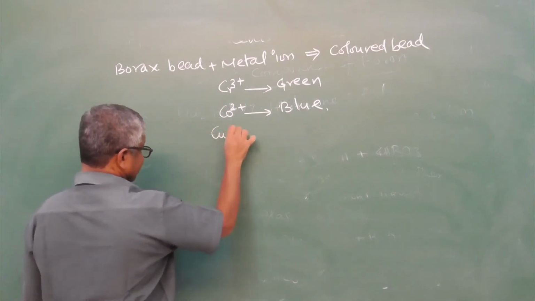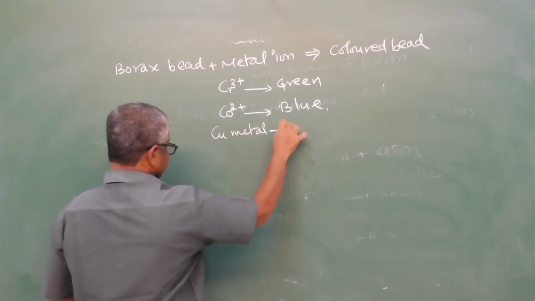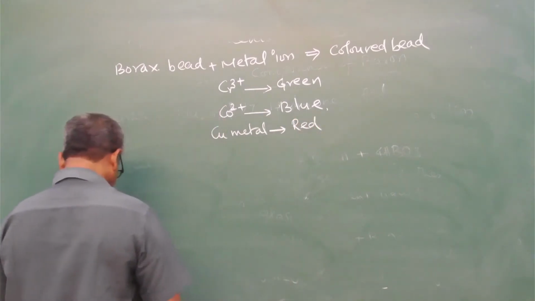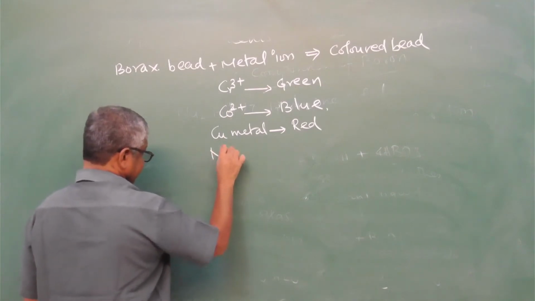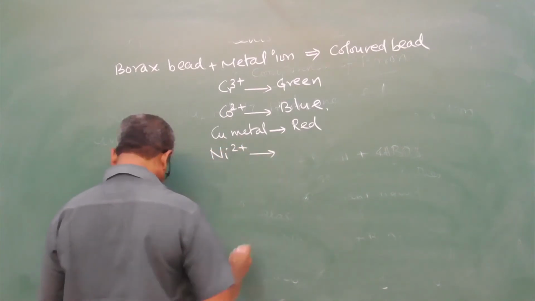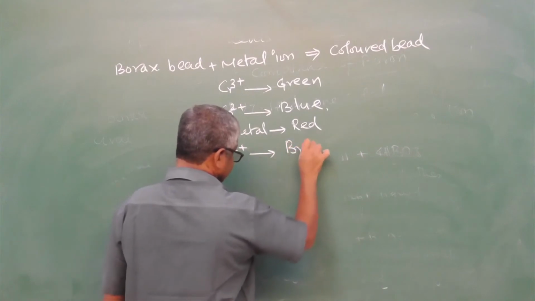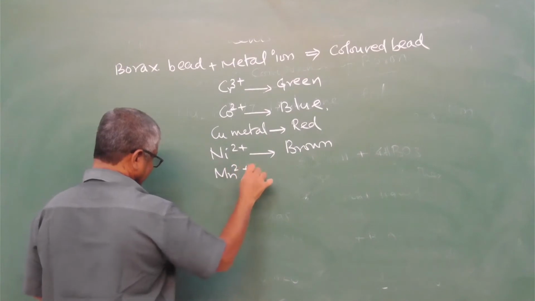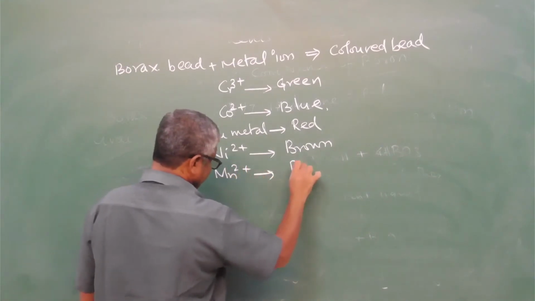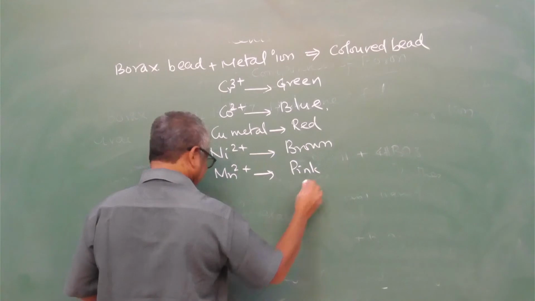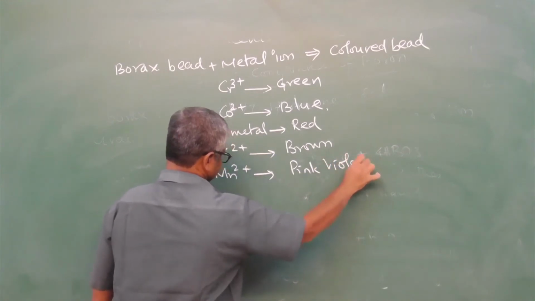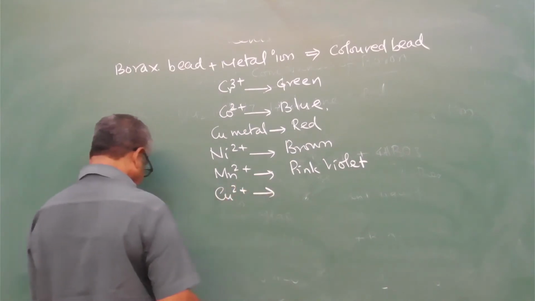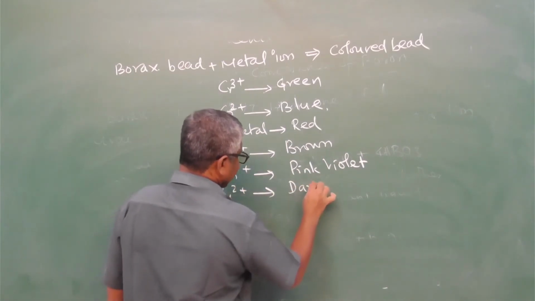Copper gives red color, and nickel 2 plus gives brown, and manganese 2 plus is responsible for pink violet. Then copper 2 plus is responsible for giving dark blue color.